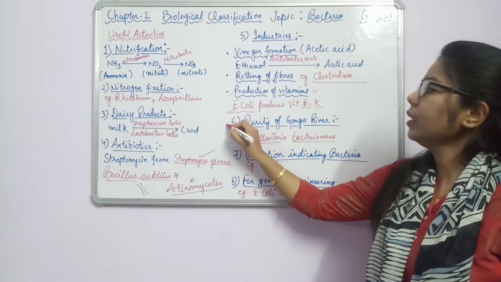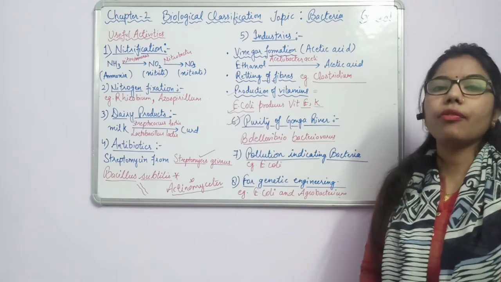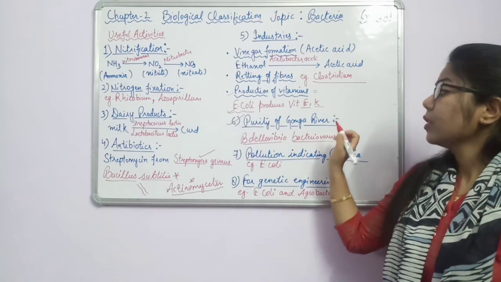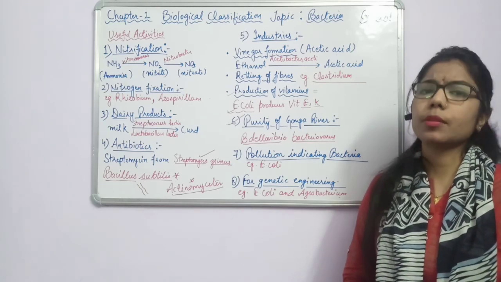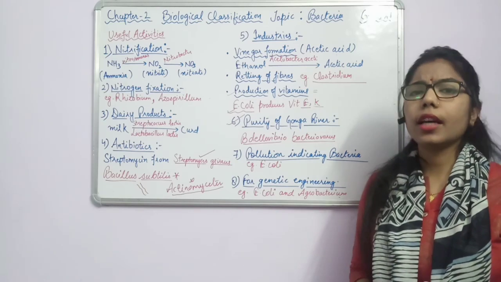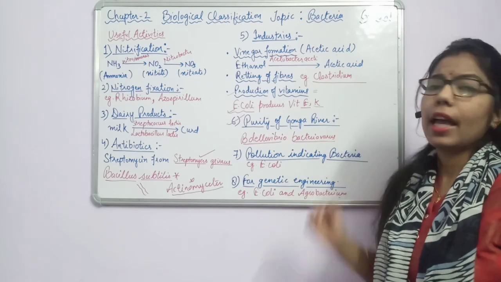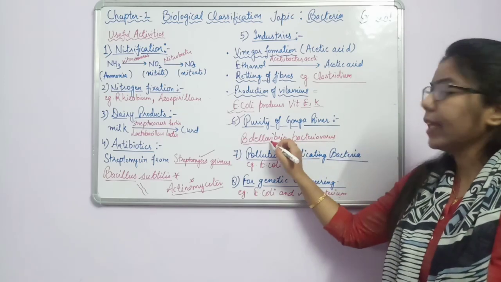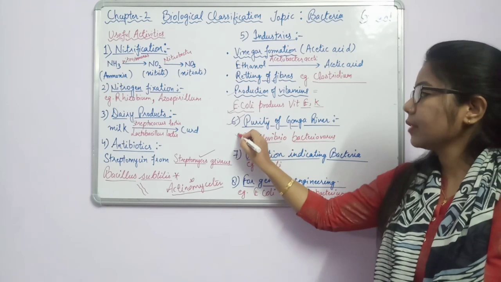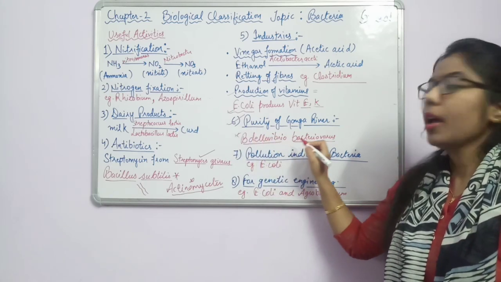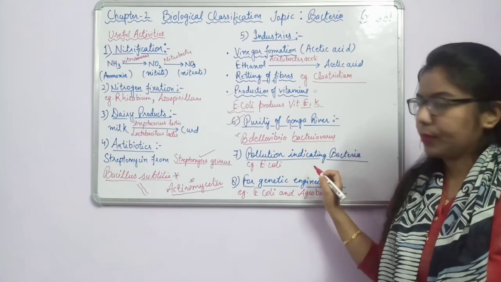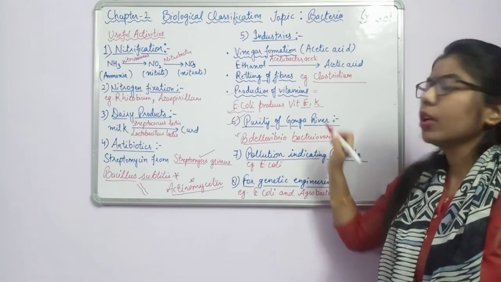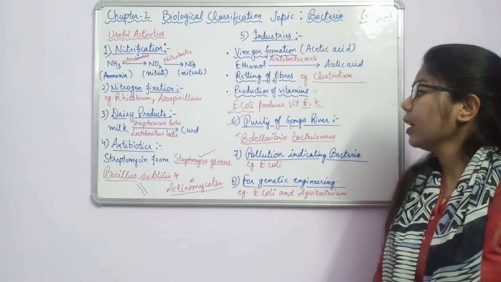Okay, now the another one, sixth one, purity of river Ganga. So how is the purity maintained? Another bacteria is responsible to purify the Ganga river. We know that it's a holy river and it is very pure. So what is that bacteria? Again, this is very important: Bdellovibrio bacteriovorus. So this is the example used to purify the Ganga river.